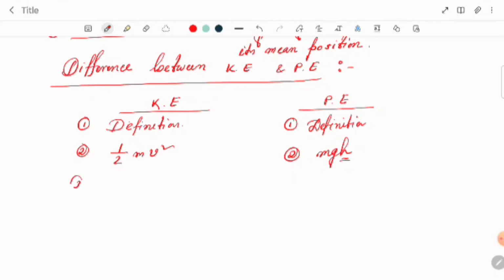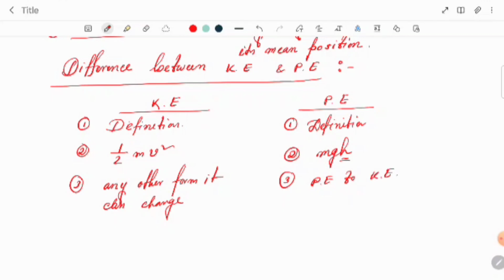Kinetic energy can change into any other form. Number 3, potential energy only changes to kinetic energy, nothing else. So keep this type of differences in your mind, they can come in the exam: what are the differences between kinetic energy and potential energy.